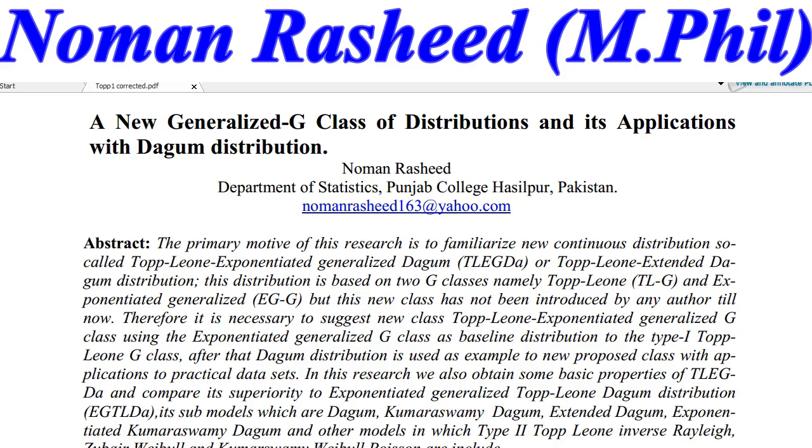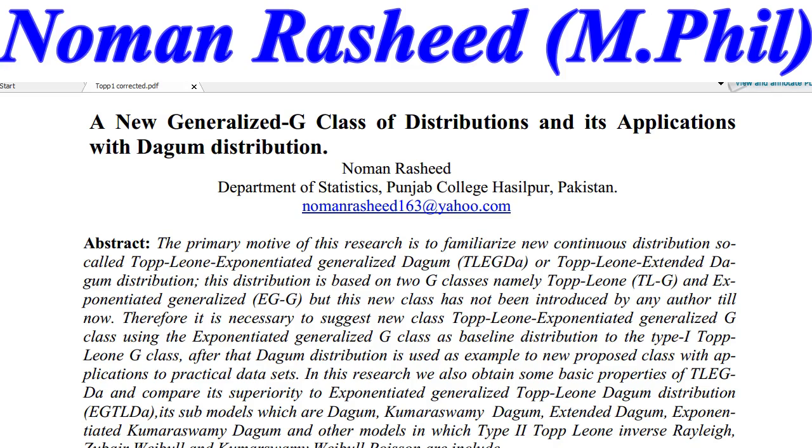Extended Dagum: Silva et al. introduced the extended Dagum distribution using the exponentiated generalized class with the Dagum distribution as a baseline model. So we introduced the Topp-Leone extended, or Topp-Leone exponentiated generalized, Dagum distribution in this research. But Topp-Leone exponentiated generalized is also a G class which had not been introduced by any author till now.